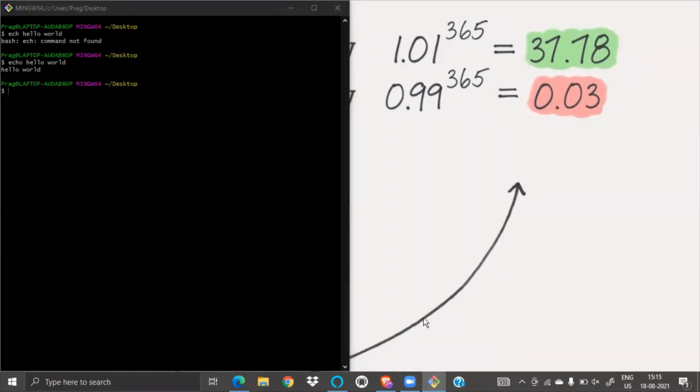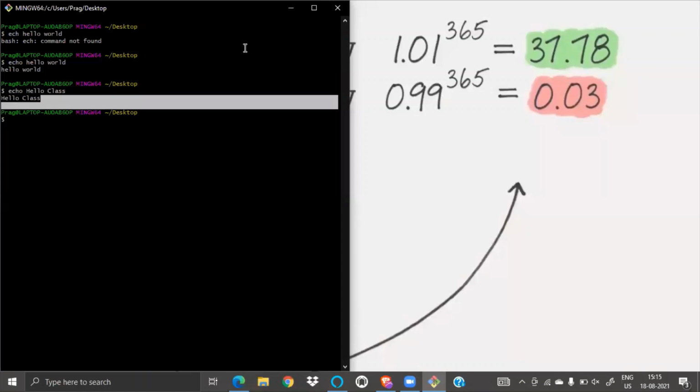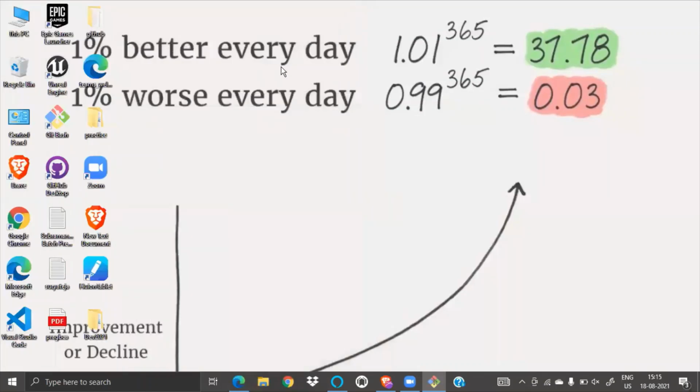It will write whatever I just write in the terminal. It's just echoing. If I do echo hello class, it will say hello class. And if we want the echo to go inside a file, we will see how to echo inside a file.